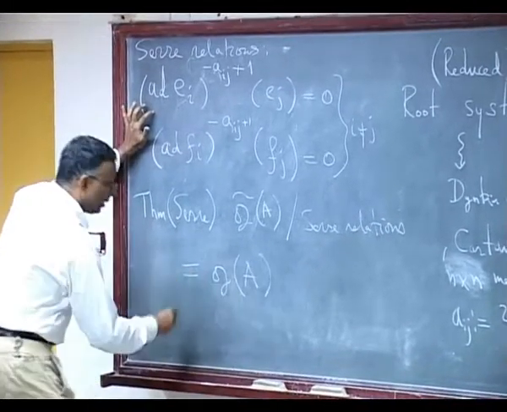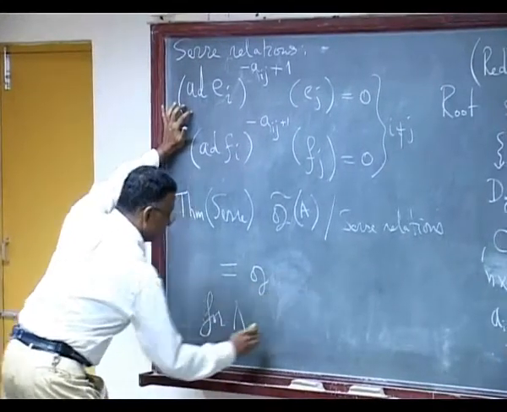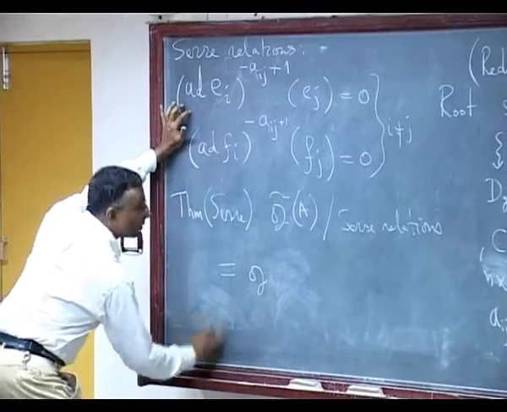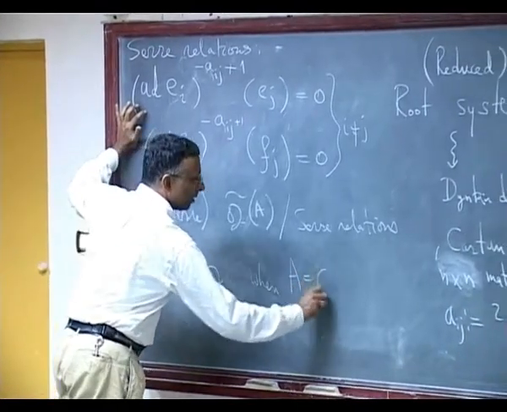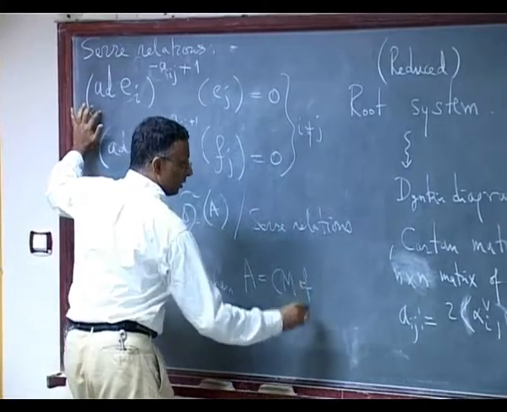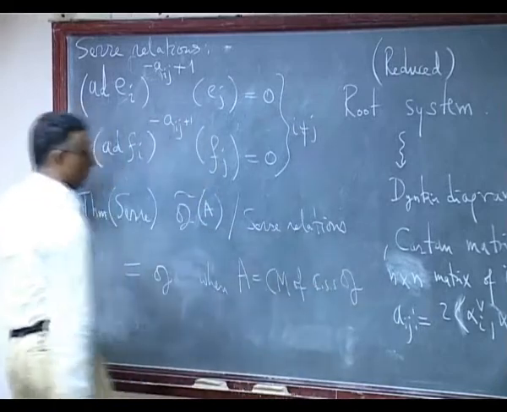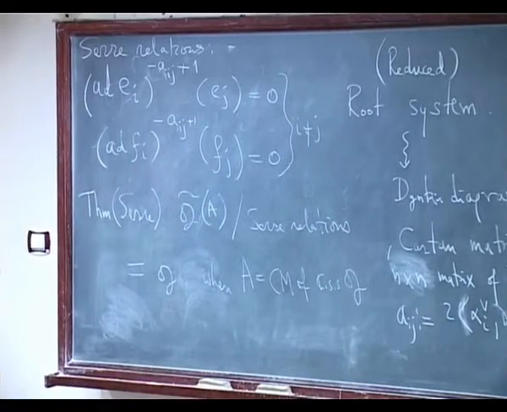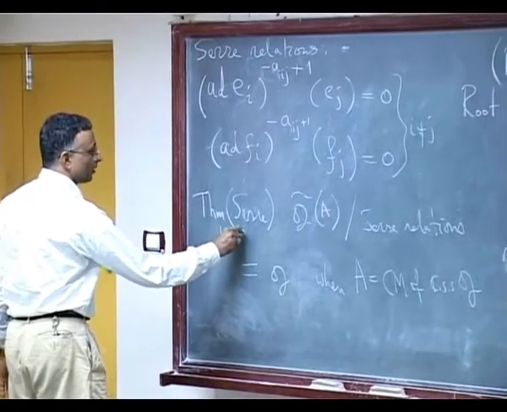And this is his, G̃_A equals G when A is the Cartan matrix of a complex semisimple Lie algebra G. So this is 1950s or 60s.